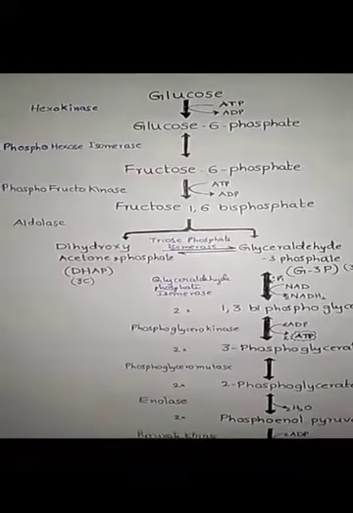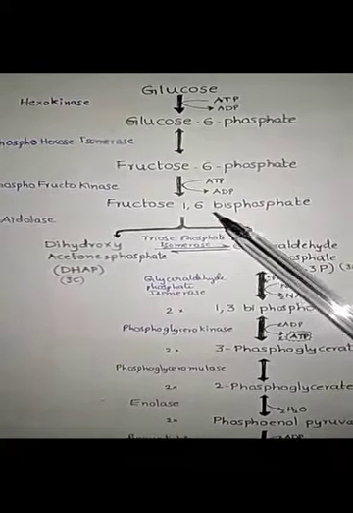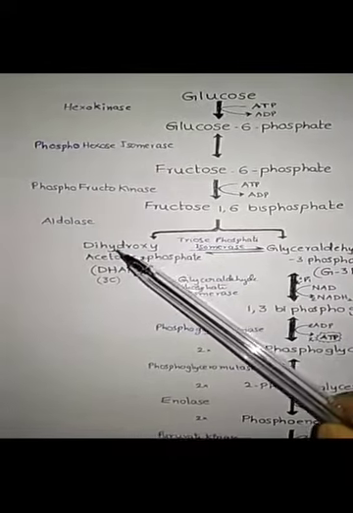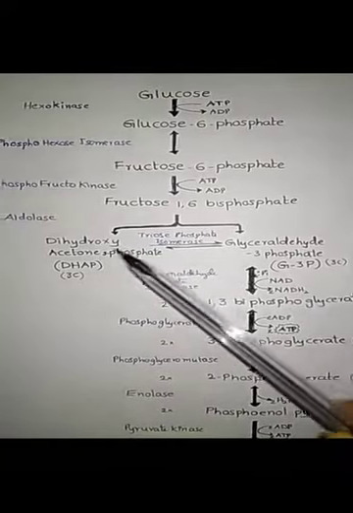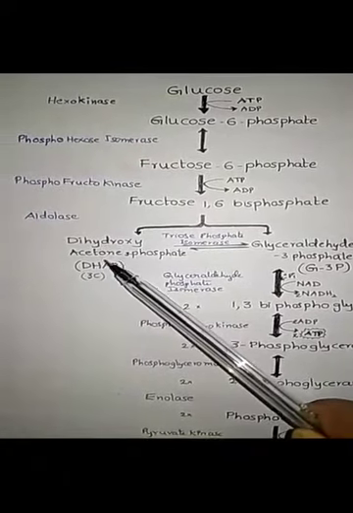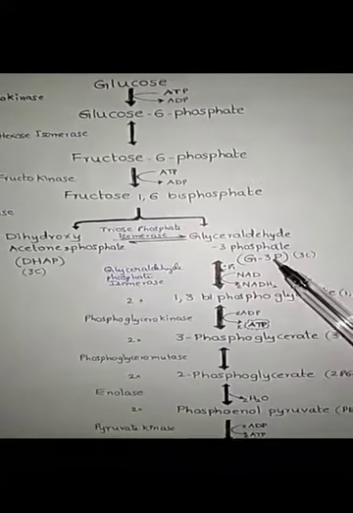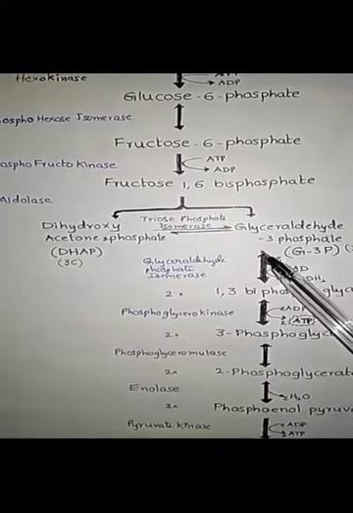Fourth step, cleavage. Fructose 1,6-bisphosphate splits up to form one molecule of glyceraldehyde 3-phosphate and one molecule of dihydroxyacetone phosphate, G3P and DHAP. Both contain 3 carbon atoms.